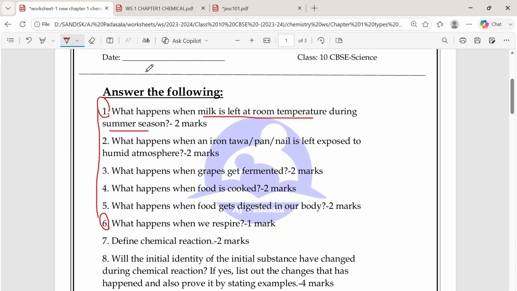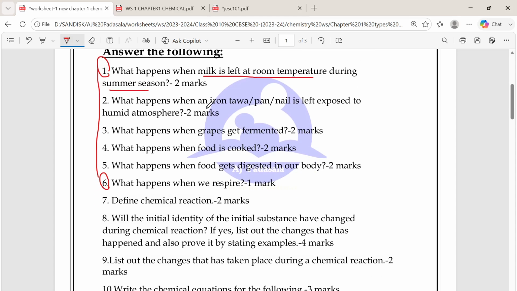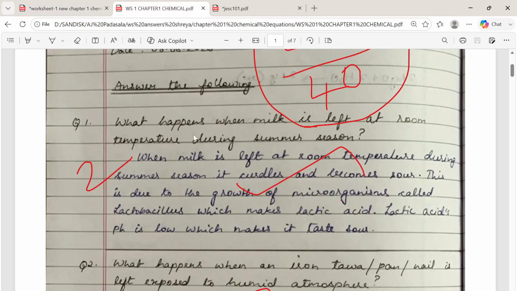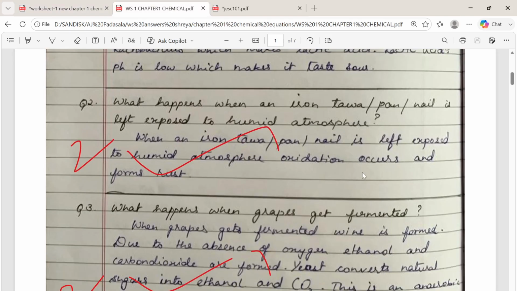Now the next question is, what happens when an iron tawa, pan or nail is left exposed to a humid atmosphere? Whenever an iron tawa is exposed to a humid atmosphere, we know that oxidation happens.